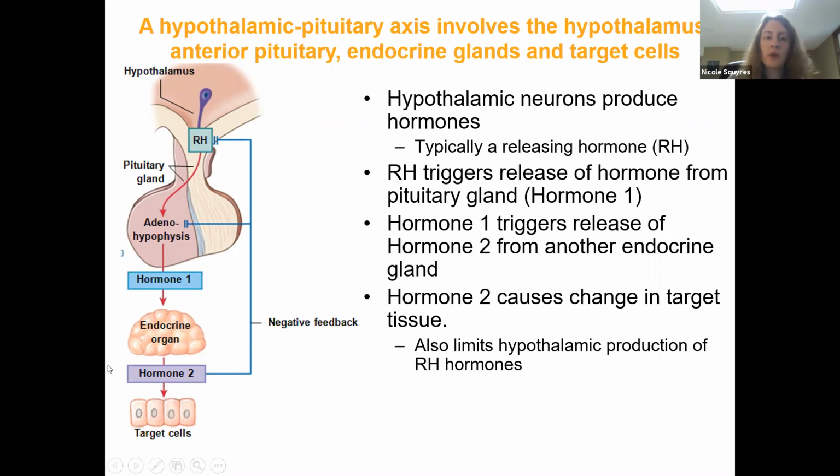Okay, so this is a general overview of the endocrine system and an example of how the hypothalamus and the pituitary gland can work together to control other endocrine organs. And we will look more specifically in the next couple of lectures at how certain hormones affect the skeleton.